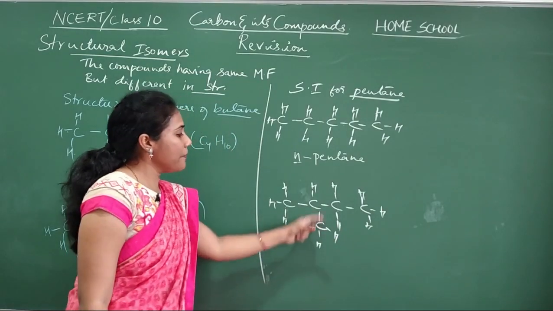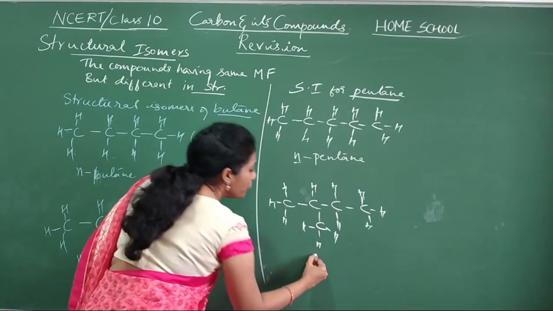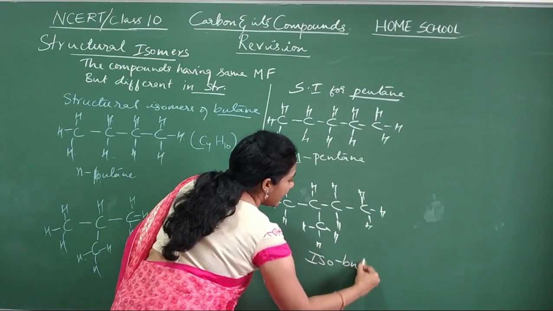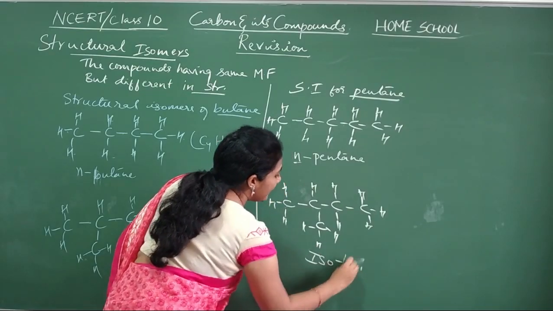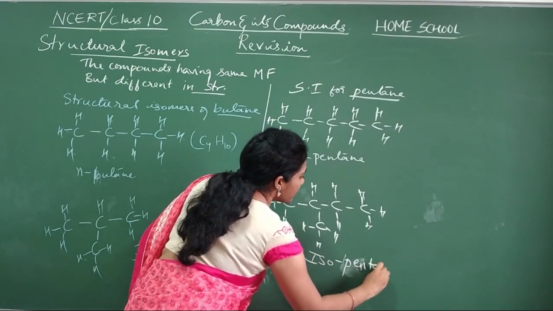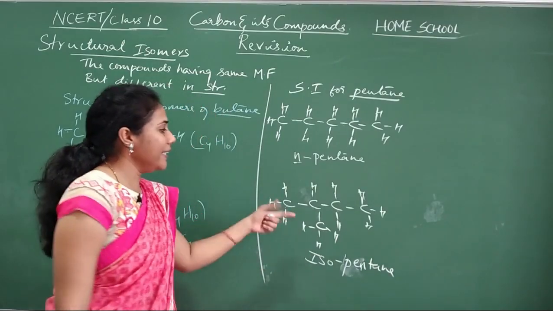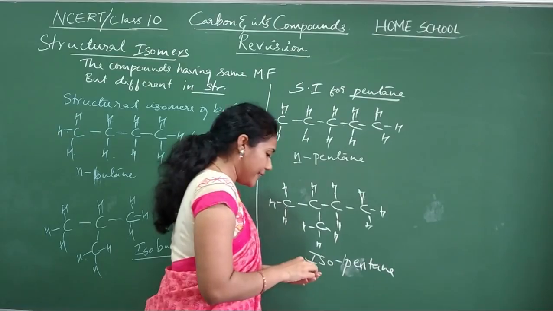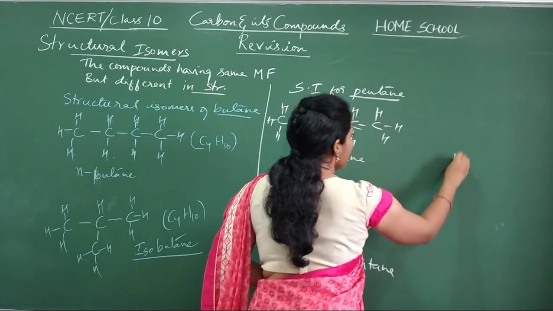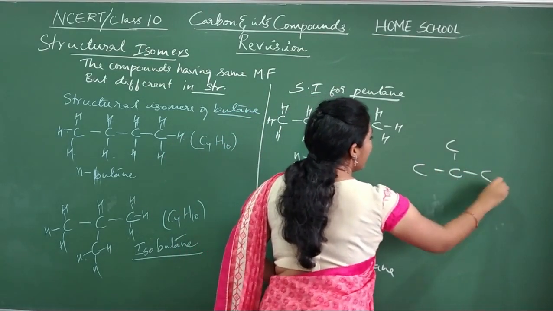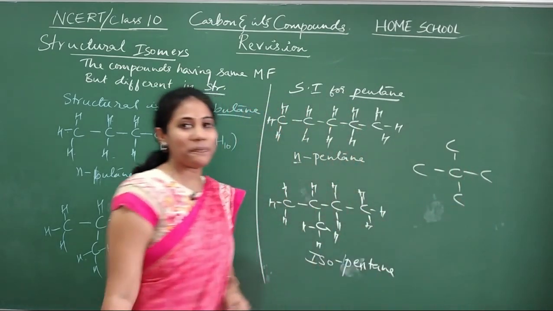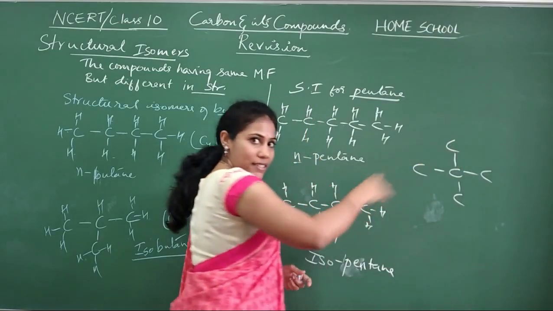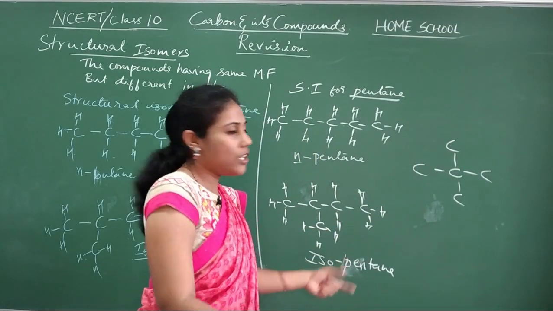Whenever something is there as a branch, you indicate it with the word iso. So this is called isopentane. Isopentane. Okay, then is any other way of writing the structure possible? Yes, it is possible. Observe this. I can arrange my carbon atoms like this, highly branched. Yes or no? So for every carbon, just see whether 4 bonds are there around it or not.